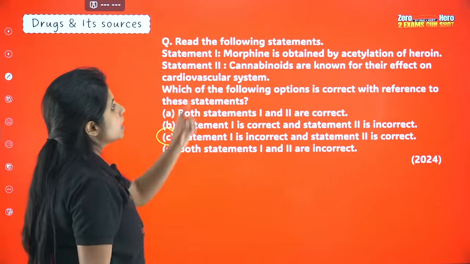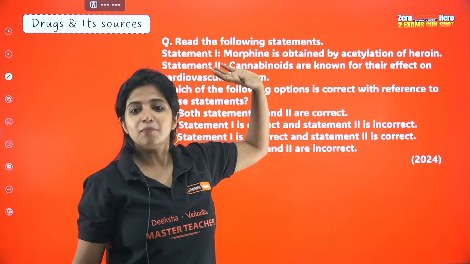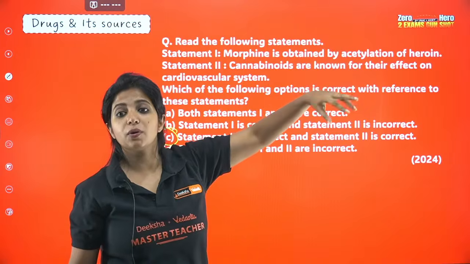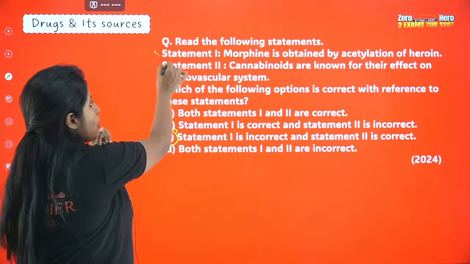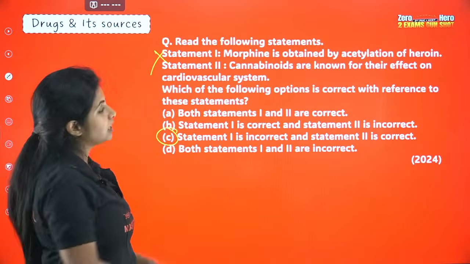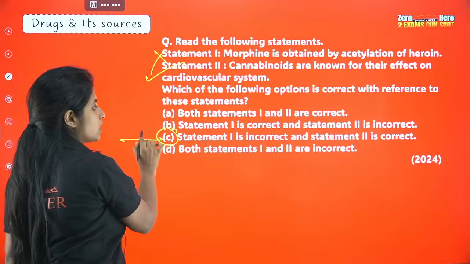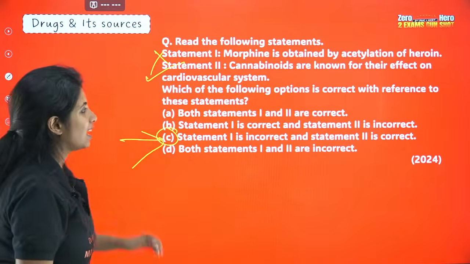Why is it so? Morphine is obtained by distillation of heroin. Ulta, it's opposite. Morphine is not obtained by distillation of heroin. Heroin is obtained by distillation of morphine. So this is wrong. Cannabinoids are known for their effect on cardiovascular system. Yes, we just studied that right now. Yes, it does. Statement 1 is incorrect and statement 2 is correct.